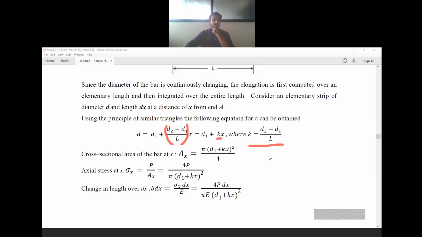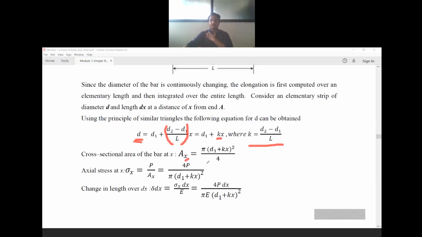So to calculate the stress, what will I require? I will require the force and I will require the cross-sectional area. Since this given member is circular in nature, to calculate the circular area we know that it is pi d square by 4, where d is the diameter. So small d is nothing but d1 plus kx. That is why the cross-sectional area of the bar at x distance is noted as Ax.